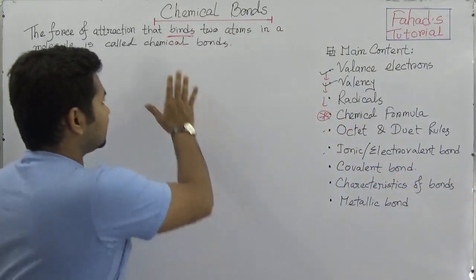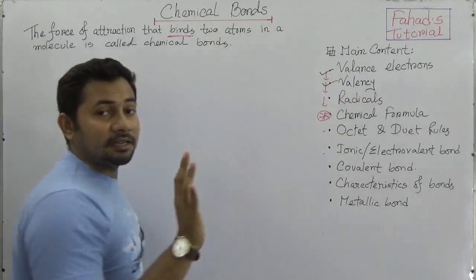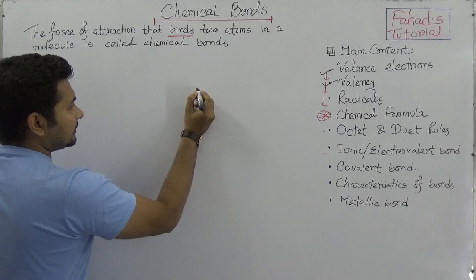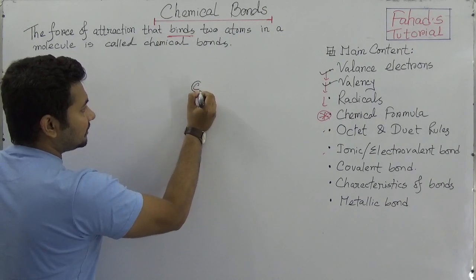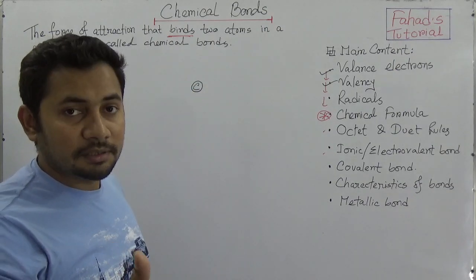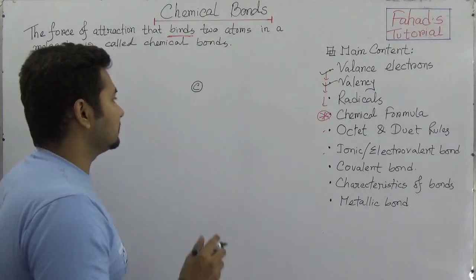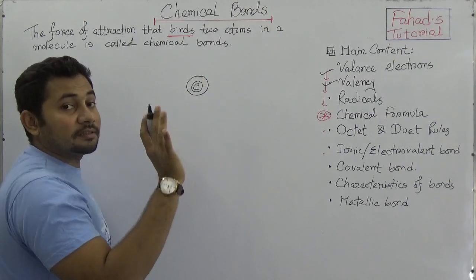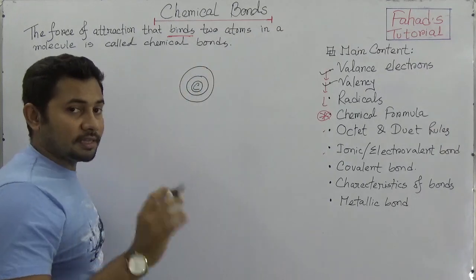Well, if you understand that, then you need to know what valence electrons are. Suppose I say carbon. From your previous study of the periodic table, you know the atomic number of carbon is 6, and of course you know the electron configuration. This is the nucleus and this is the first shell, the K shell. And then in the L shell there are 4 electrons.